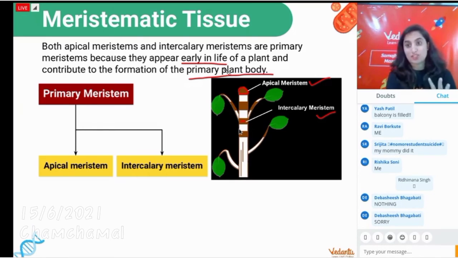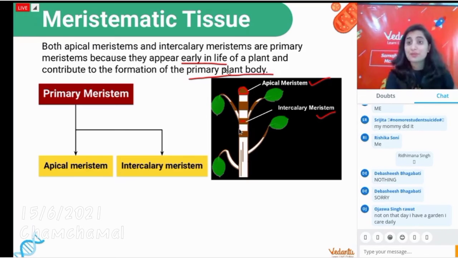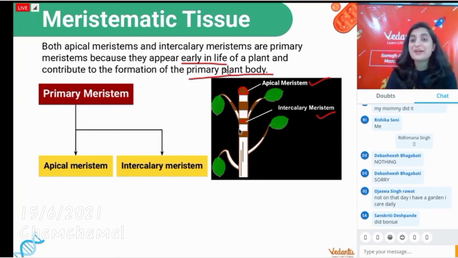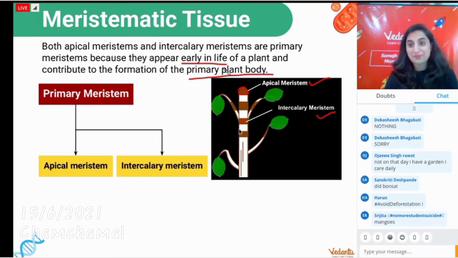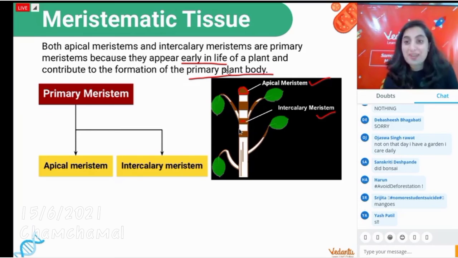Rishika, okay. But see that, students, the world needs plants, a lot of plants. You will grow old, and at that time, more oxygen will be required. So try to make as many plants as possible. If you have not done it on World Environment Day, no problem, you can do it now, because the monsoons are going to come at certain places. Monsoon is already there, and it will be a very good season for plants to grow. Whatever seeds, like mango seeds, yes, Harun, hashtag avoid deforestation and do afforestation. We cannot stop deforestation because that's not under our control, but we can make more plants by afforestation.